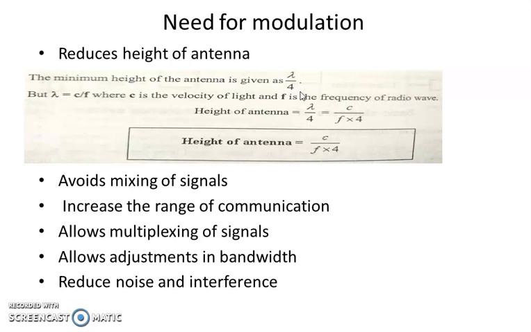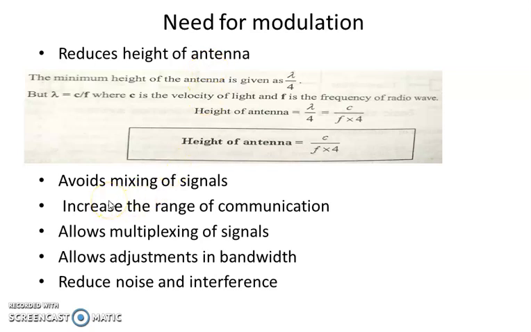By seeing the relation, the height of the antenna is inversely proportional to f. That is, c is a constant, the velocity of light, 3 into 10 raised to 8 meter per second. So the height of antenna is always inversely proportional to the frequency of the wave. So for transmitting a low frequency wave, we need the antenna height to be very high. This is not possible, so we go for modulation to reduce the height of antenna.